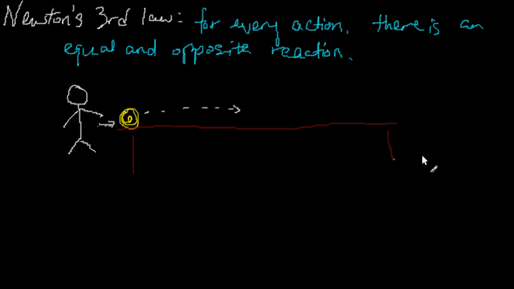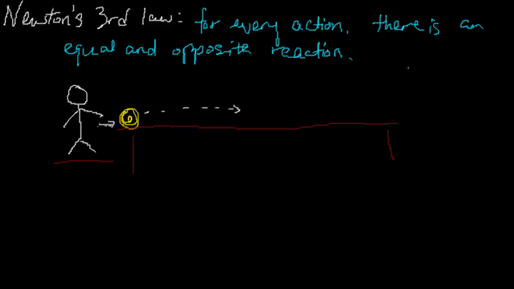Now, if I give the ball a push and the ball moves, I don't move. I'm still standing there. So surely the ball has not pushed back on me. Right? If I give the ball a push, the ball can't possibly give me an equal and opposite push, because the ball moves off very quickly and I don't move at all. So that's why it doesn't seem reasonable. I mean, why does Newton's third law say that there must be an equal and opposite reaction? That's the tricky part to understand.